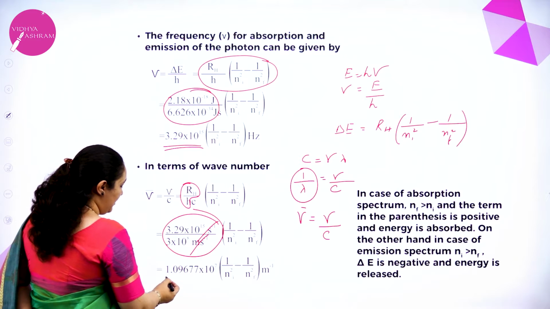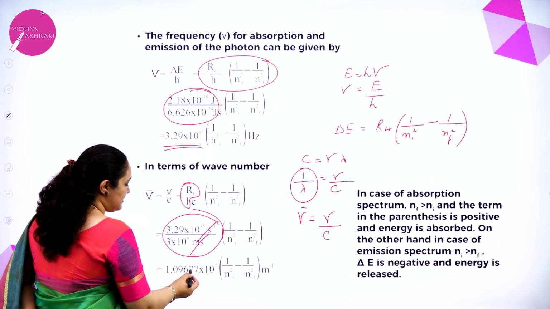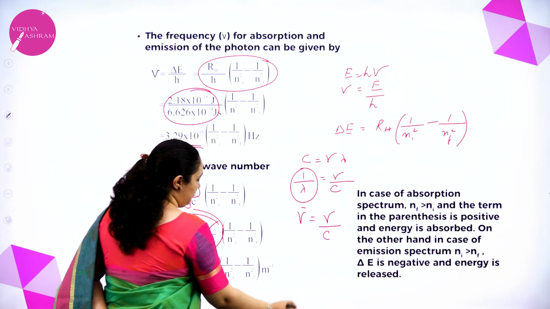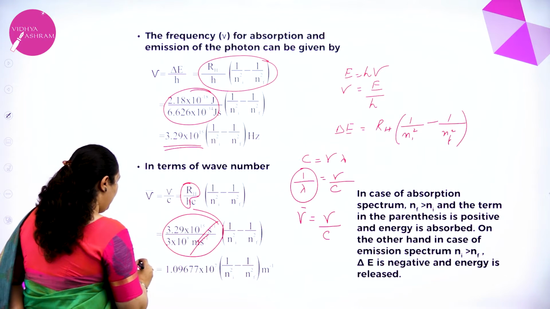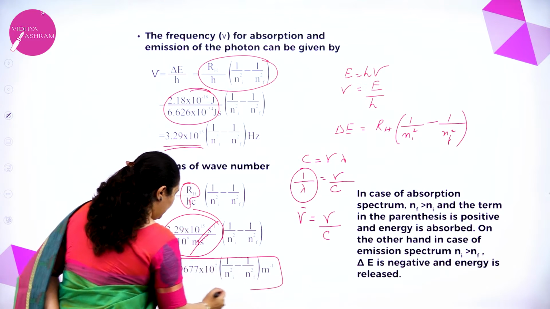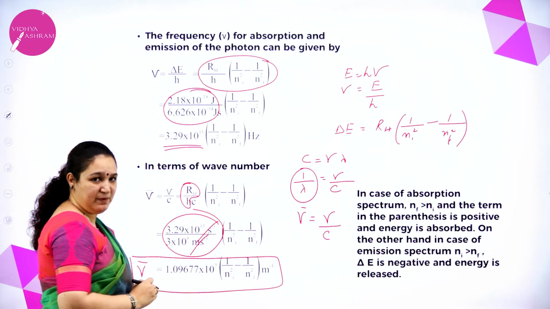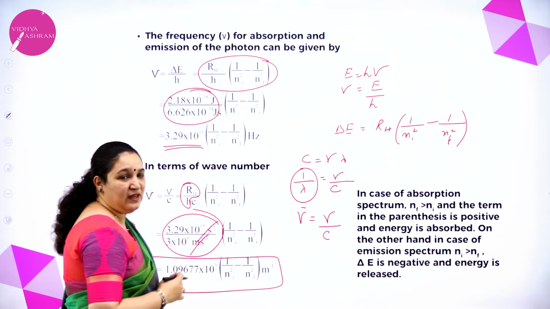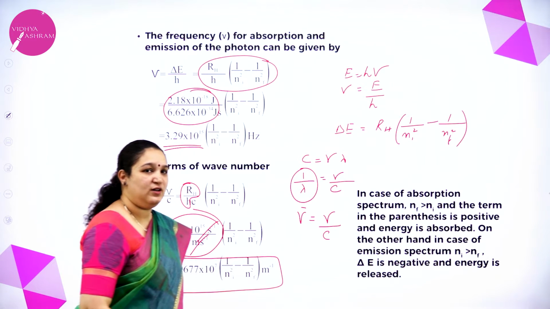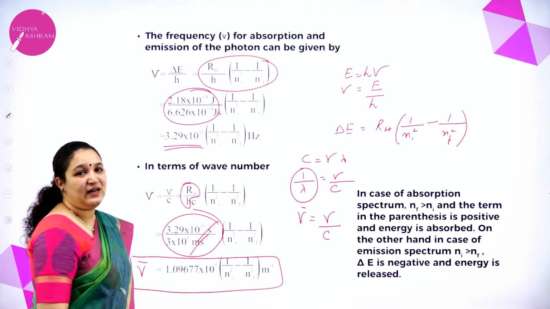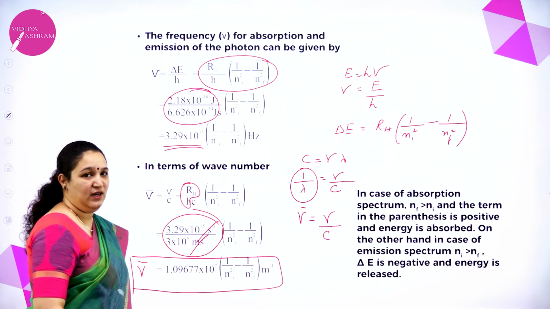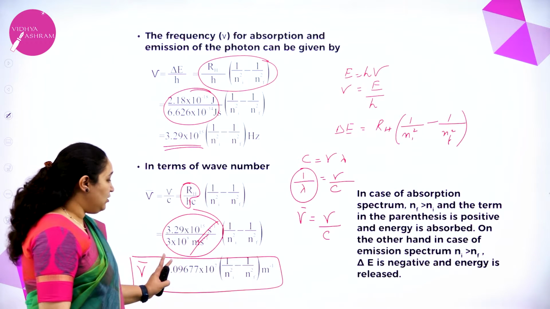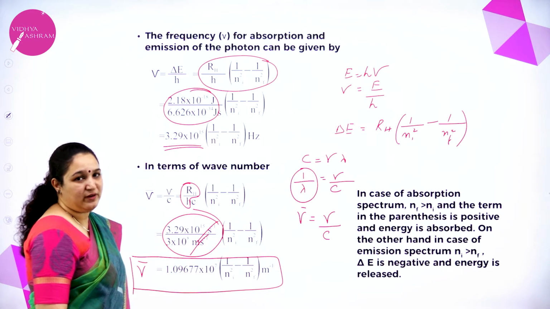I am going to get the value as 1.09677 into 10 power 7 into 1 by ni square minus 1 by nf square per meter. This formula I had already given you in the previous class, as the calculation of the wave number of the radiations in the hydrogen spectrum. Correct? Yes, it is the same formula which we have got here.